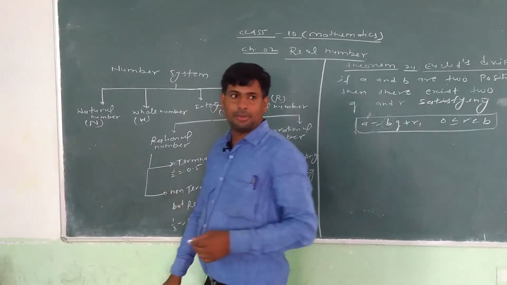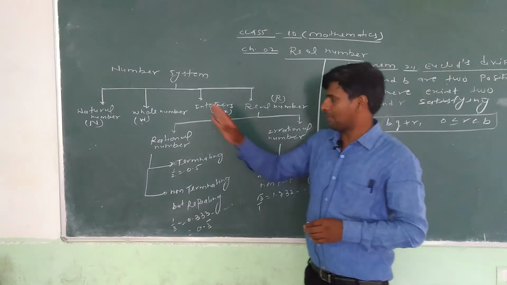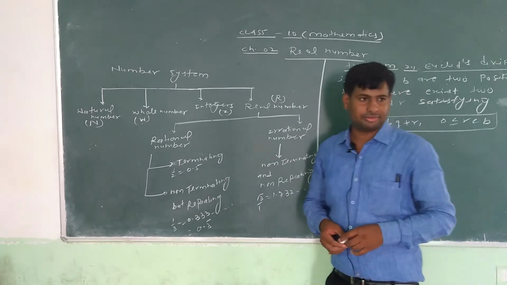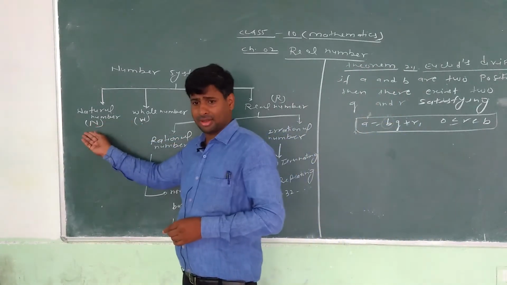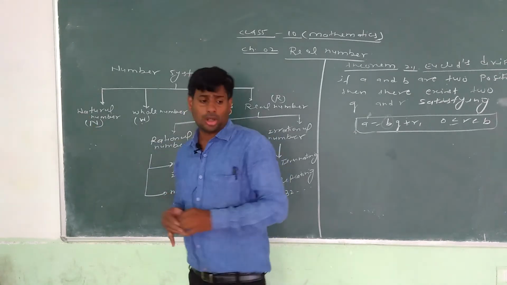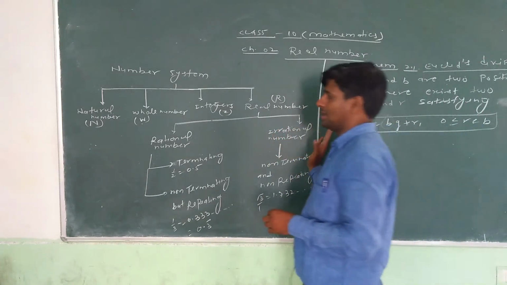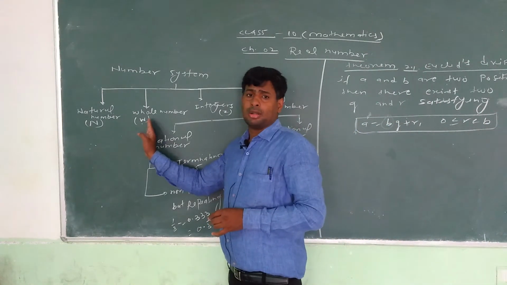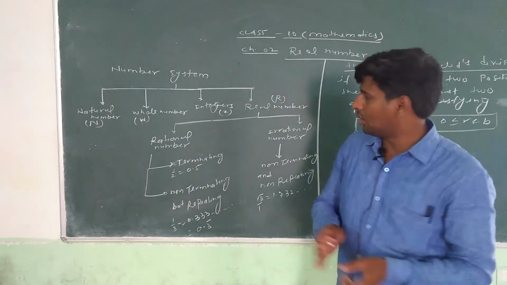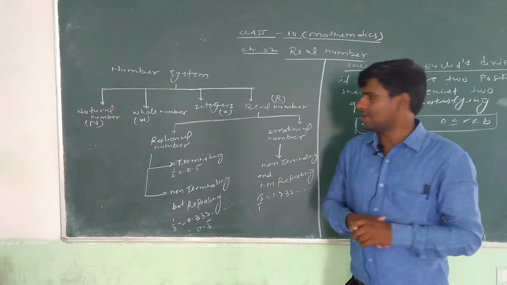Natural numbers can be represented by capital N, whole numbers by capital W, integers by Z and real numbers by R. You know about natural numbers. All countable numbers are known as natural numbers, like 1, 2, 3, 4, 5, 6. Whole numbers mean the collection of natural numbers with 0. Integers are the collection of whole numbers with their negatives.